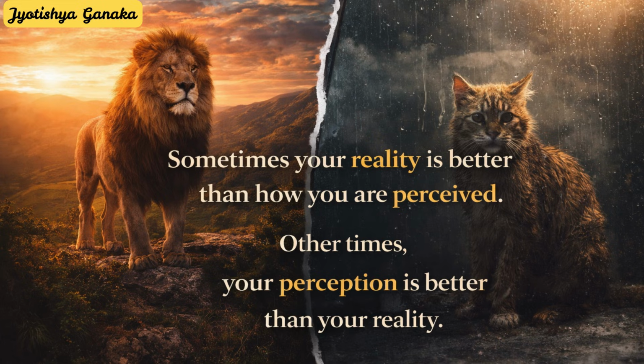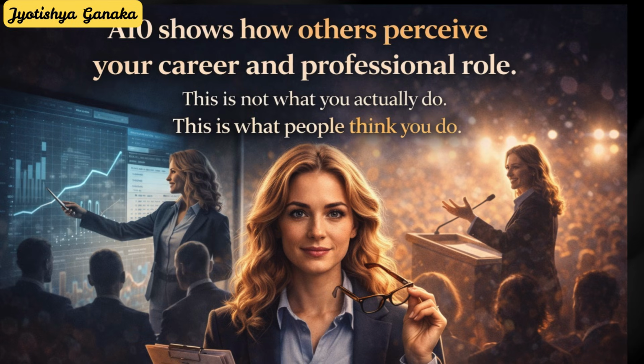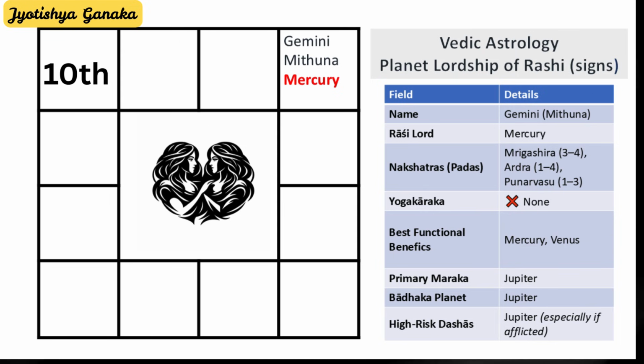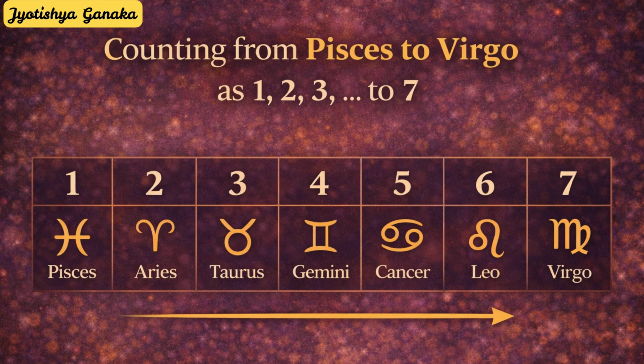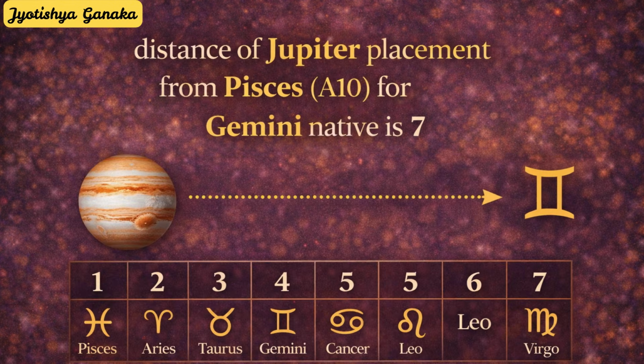Now, as promised, let us look at A10 Arudha. A10 shows how others perceive your career and professional role. This is not what you actually do, this is what people think you do. Example: for Gemini Lagna, the 10th house is Pisces. Pisces is ruled by Jupiter. Assume Jupiter is placed in Virgo. Now count from Pisces to Virgo. Pisces, Aries, Taurus, Gemini, Cancer, Leo, Virgo. The distance is 7 signs.